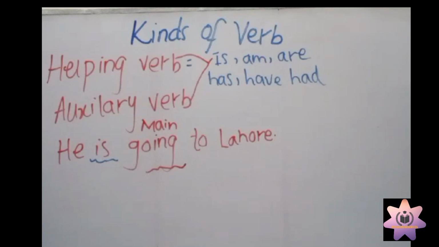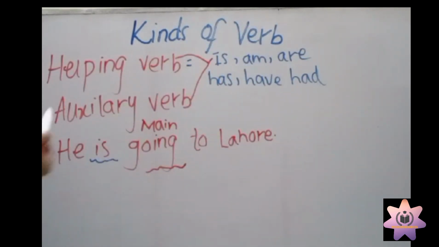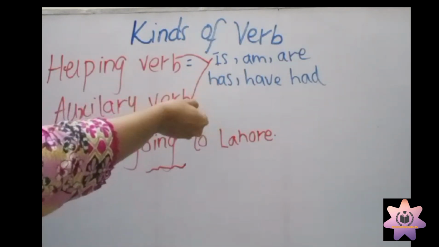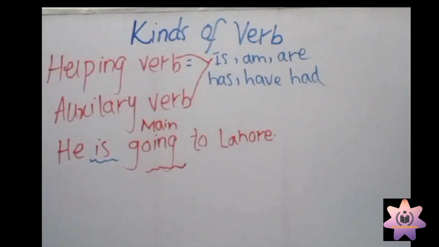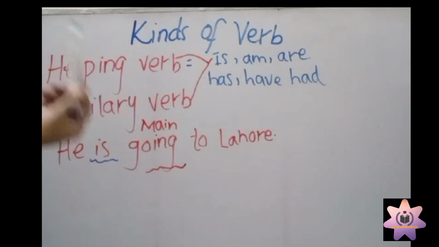So what's a helping verb? These are called helping verbs. What's an auxiliary verb? Auxiliary verb is also called helping verb, which are these. So what's a main verb? For example, he is going. Going is called main verb.